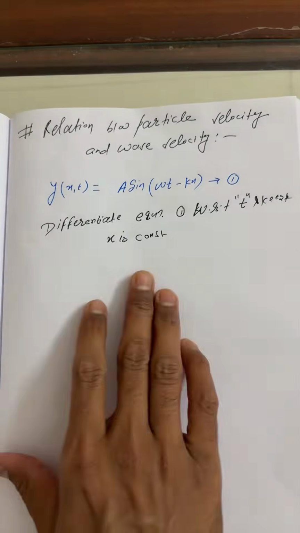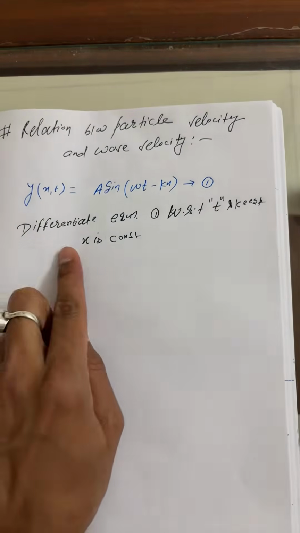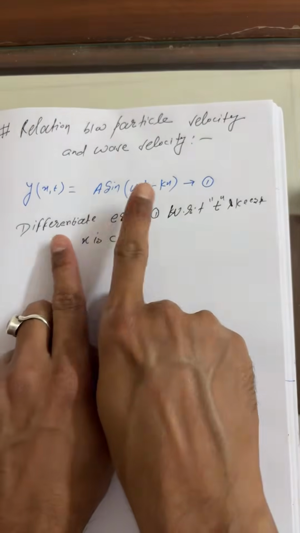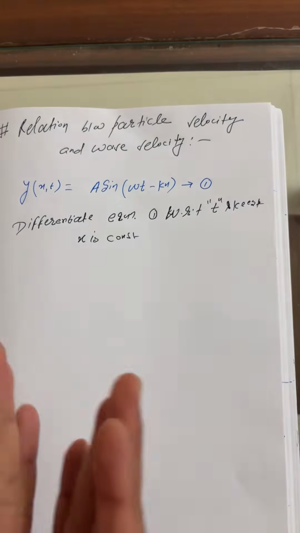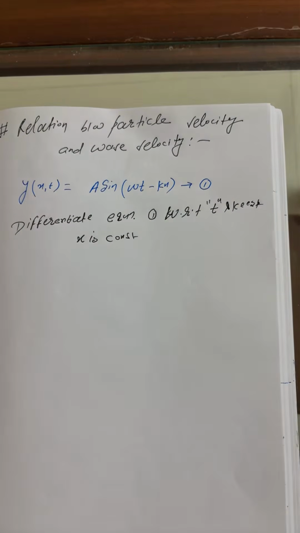Yes, beta. This is known as partial differentiation. Here, what I wrote: you have to differentiate equation number one with respect to time, keeping x constant.